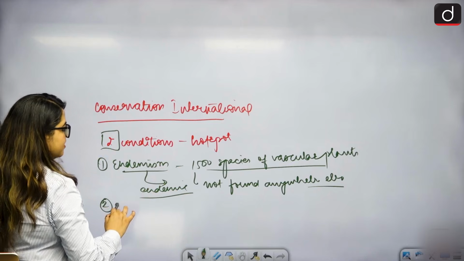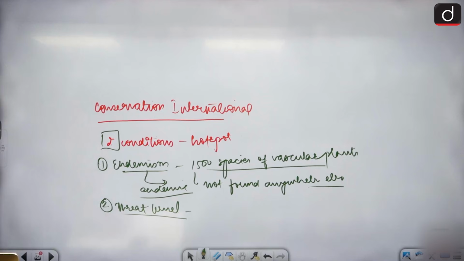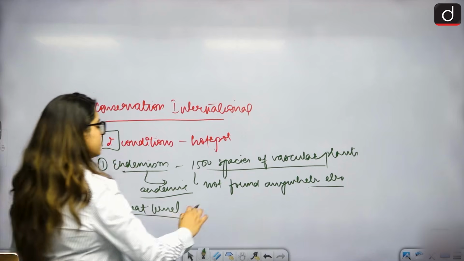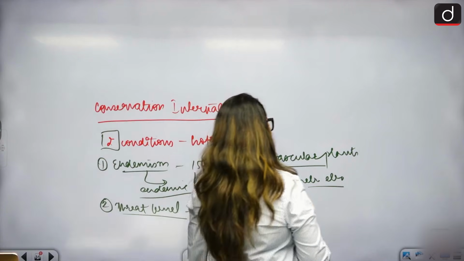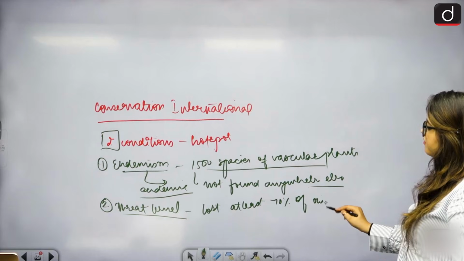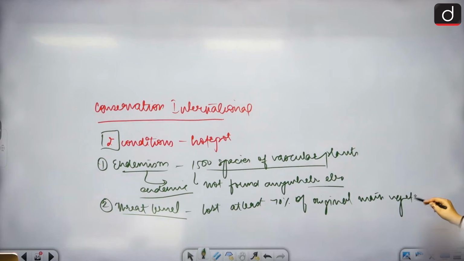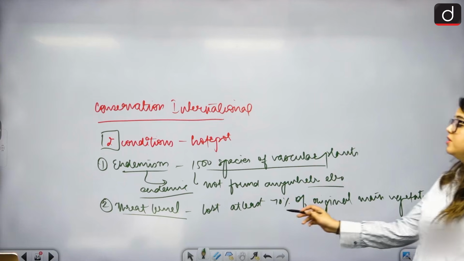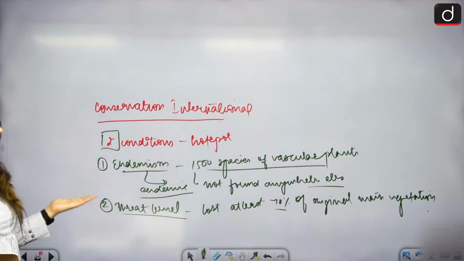And the second is threat level. What kind of threat should it be facing to become a hotspot so that it can be given protection? It should have lost at least 70% of its original main vegetation. That is when it will become a hotspot. If 70% is lost, it is anyway critical, right? So this is the threat level that Conservation International has asked.